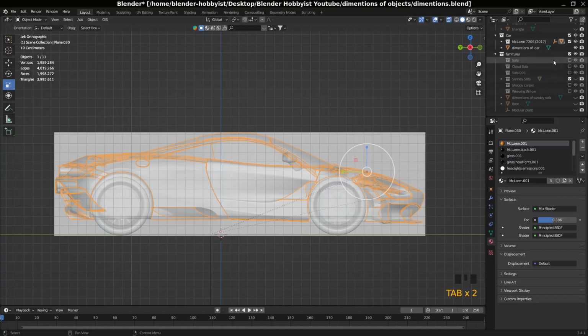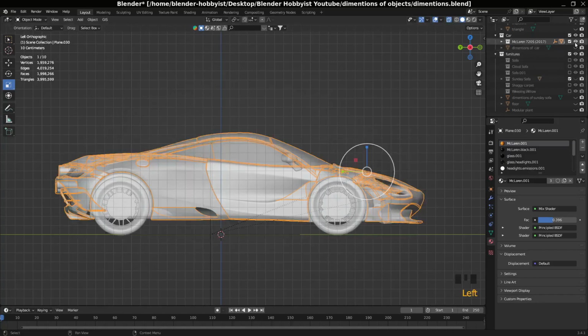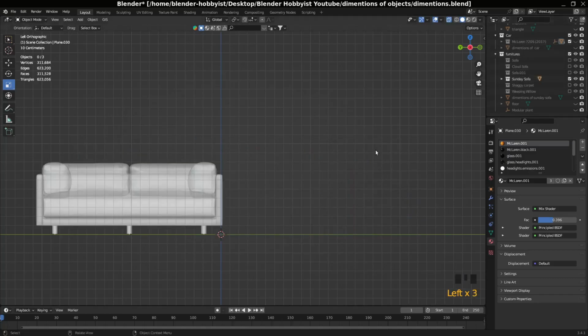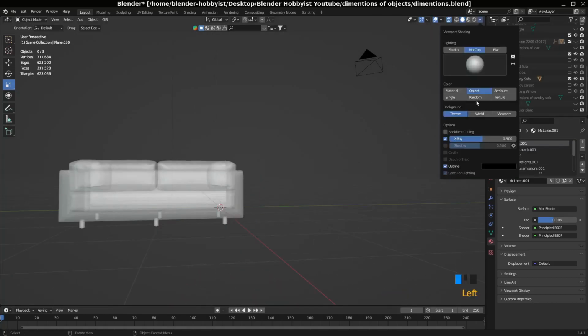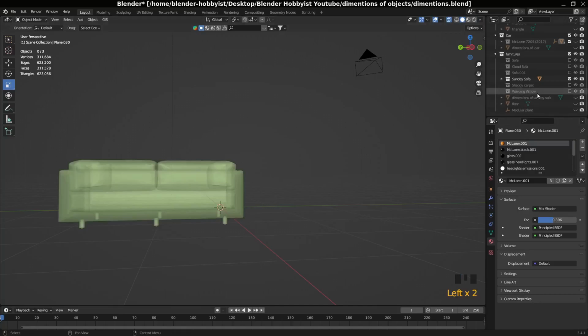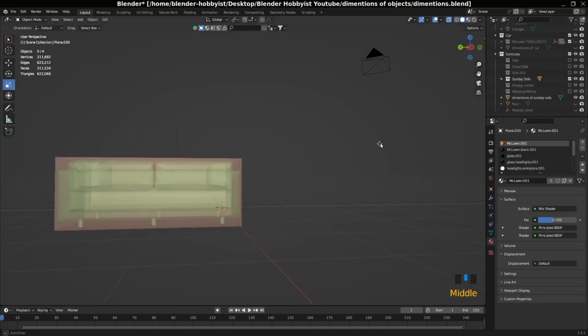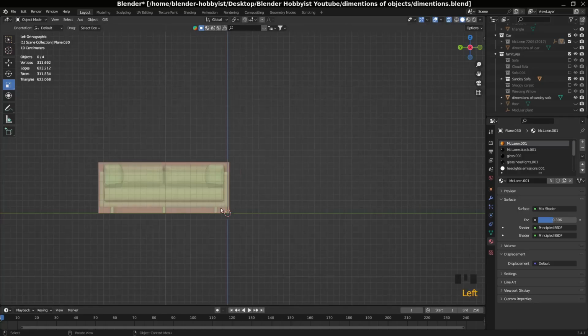Okay, I'm going to hide this one. Now I'm going to open this sofa, dimensions of sofa I made before.